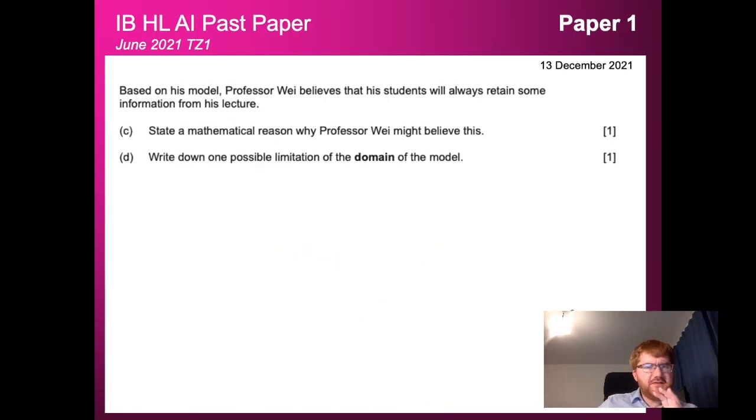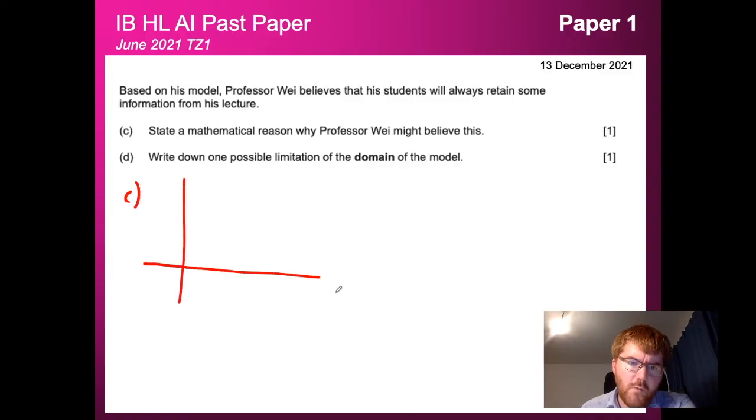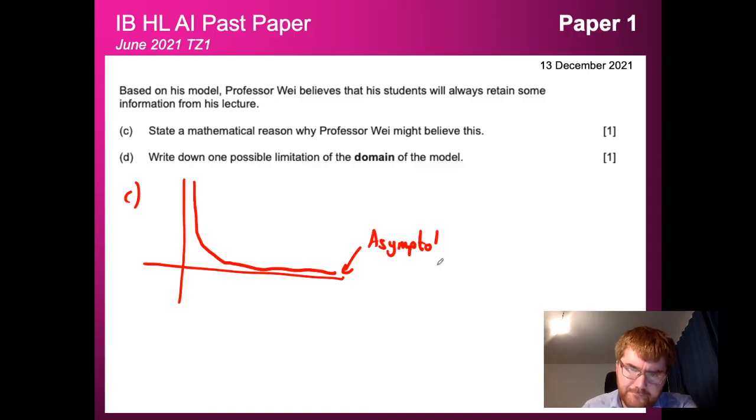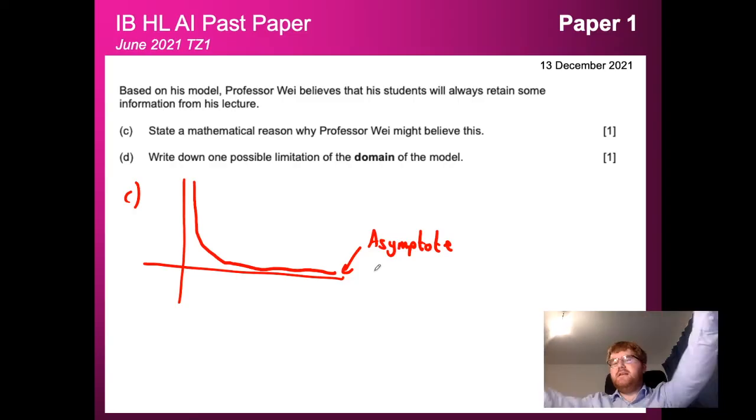And based on this model, Professor Wei believes his students will always retain some information from his lecture. And we need to state a mathematical reason why Professor Wei might believe this. Well, remember that sketch that we did before. So just to remind you what the function looks like, an exponential decay model looks like this. But the key thing, we never actually touch the x-axis because there is an asymptote there on the x-axis. That means basically the function will never touch the x-axis. It'll get very, very close, but will never actually touch it.